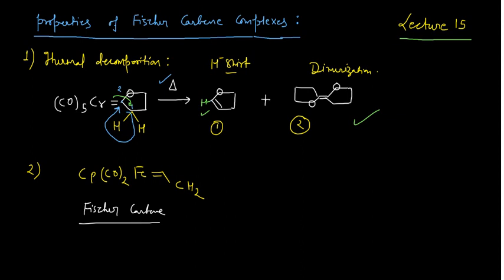So in that case you can see this iron is actually a late transition metal. Since it is a late transition metal, obviously it is a Fischer carbene, and moreover it has the 2 carbonyls, right? Whenever you have the 2 carbonyls, they can stabilize the oxidation state of this metal, and hence it is a Fischer carbene. So this is something very, very important.